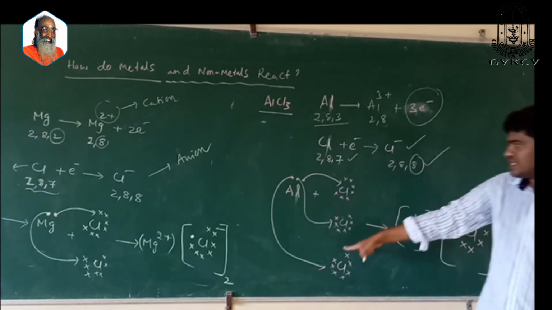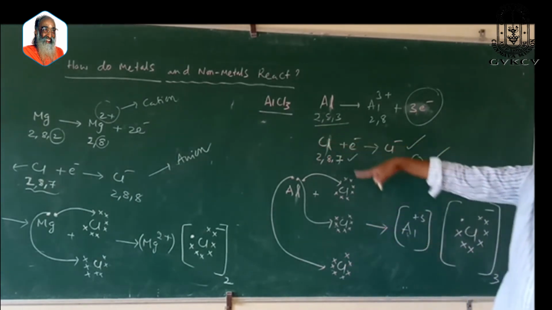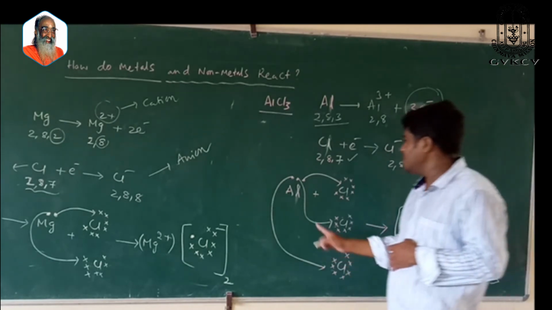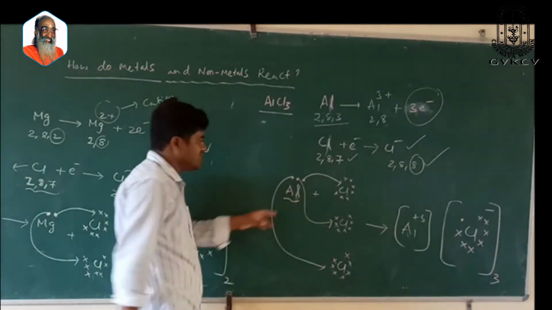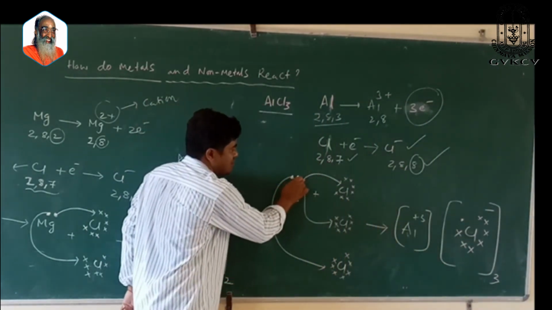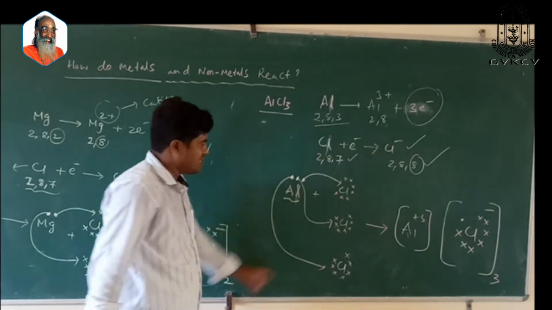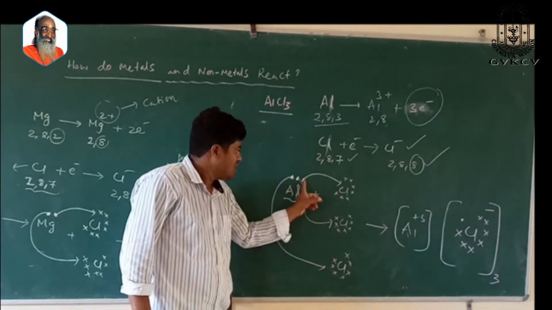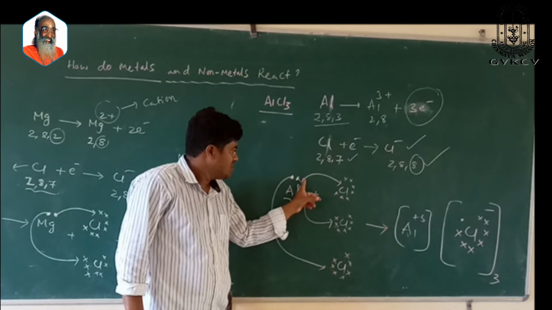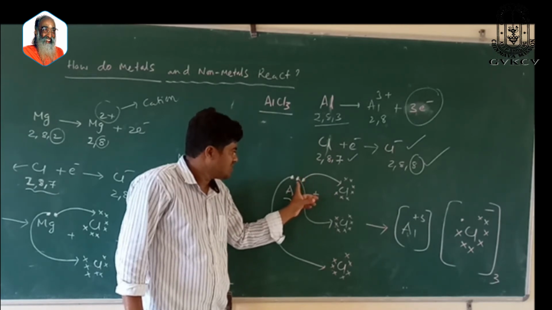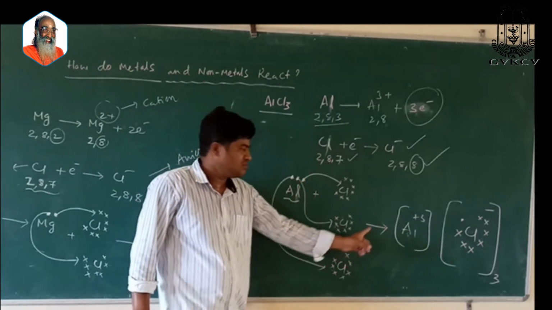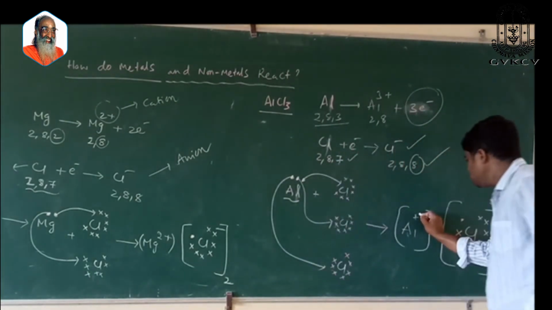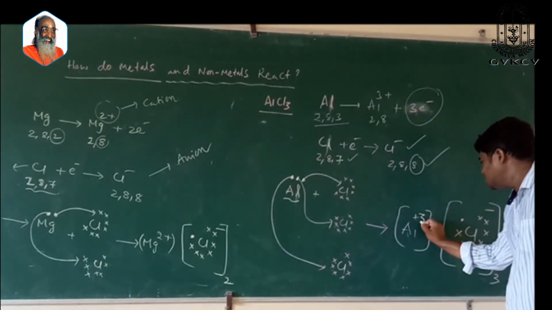Now I am going to explain how AlCl3 is formed. Aluminum has 3 electrons in the outermost shell. These are the 3 electrons: 1, 2, 3. There are 3 chlorine atoms. Aluminum is losing these 3 electrons to the 3 chlorine atoms. So aluminum is losing 3 electrons.